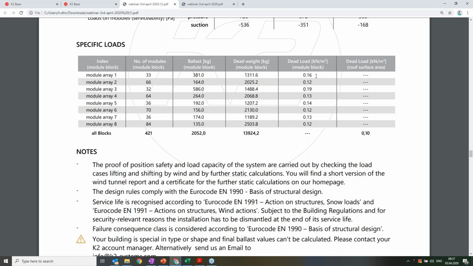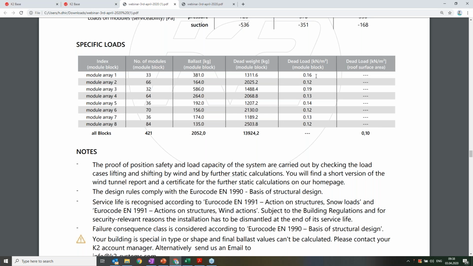Yeah, but what if my systems, if my roofs get damaged because of the weight which we are putting on it? For that, we don't know. It's based on customer to customer.